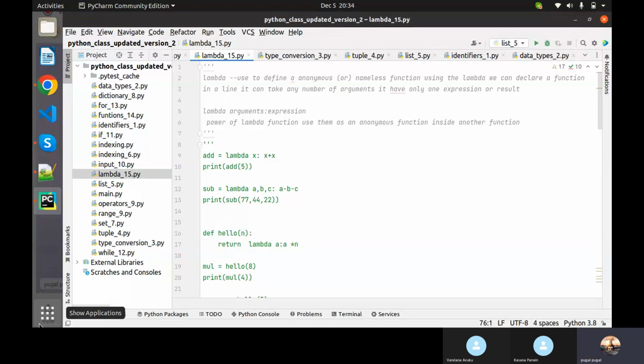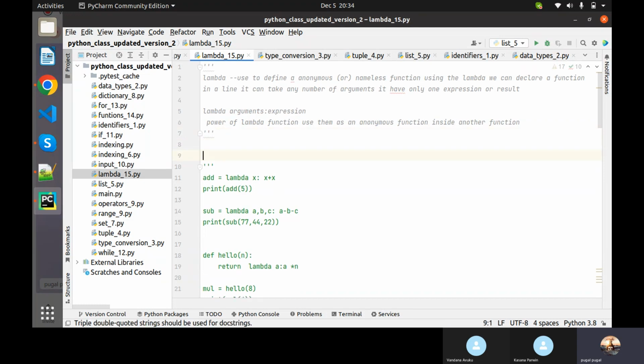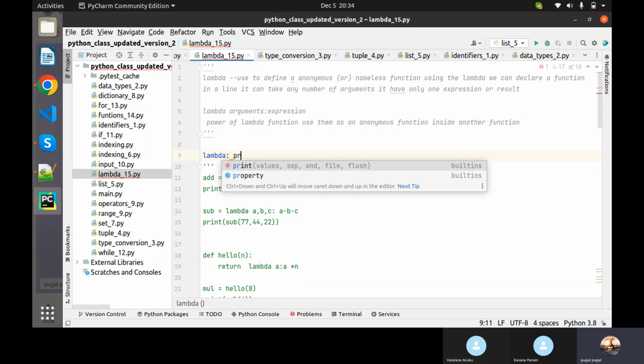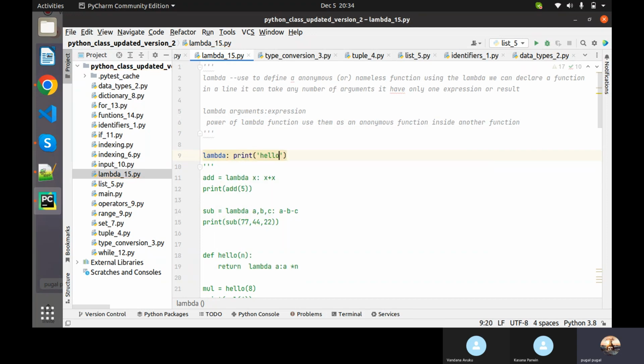Okay, simply for an example, I will show you how the syntax works for lambda. First you pass the arguments, then the expression. That is how it works. Okay, let me print something. So lambda, okay, print hello world. And if I run this,